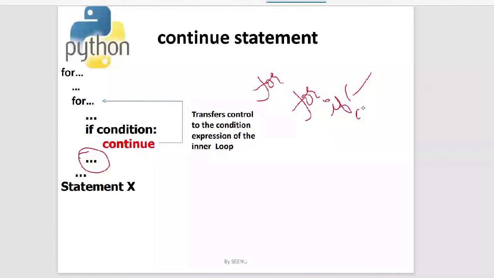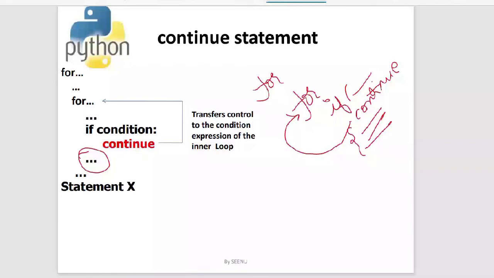I have given continue over here, right? What will happen? The control will go to the inner for only. Skipping the rest of the statements after the continue, it will go to the next iteration of the inner for only. Now, if you're using a break over here, what will happen? The inner for will break and the outer for will execute as it is. So just understand how you're giving break and continue in the nested for.